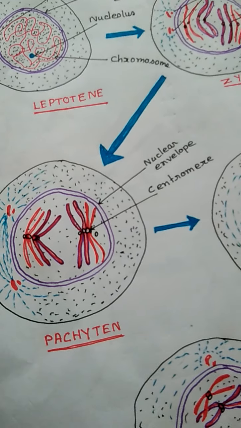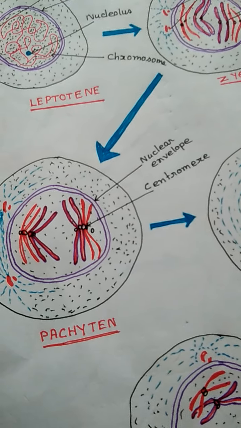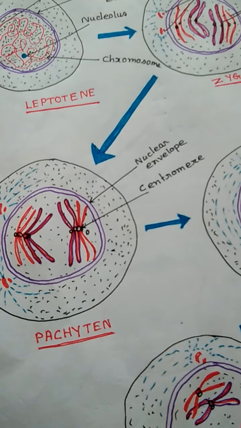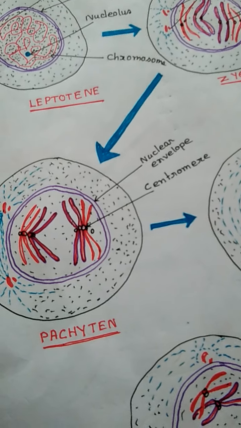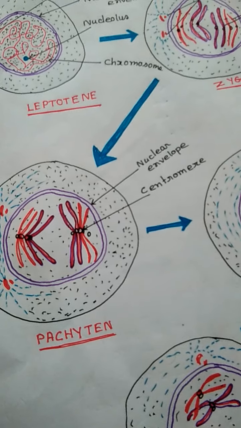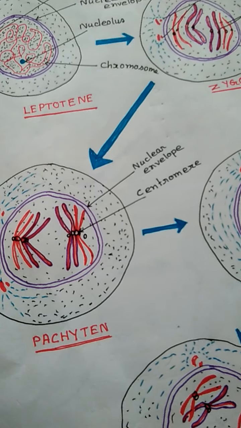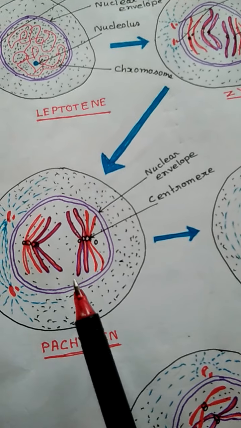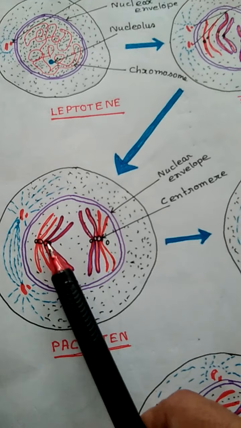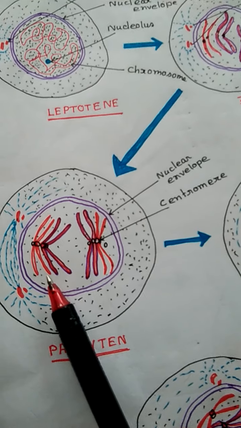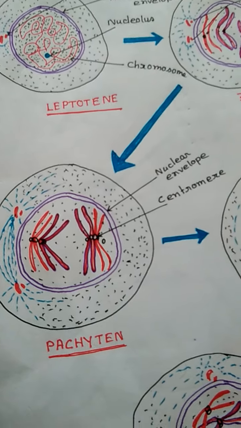Soon after, one chromatid of each homologous chromosome of the tetrad may be divided transversely with the help of the enzyme endonuclease. Okay, the broken chromatid segments cross with each other, and that is known as crossing over.